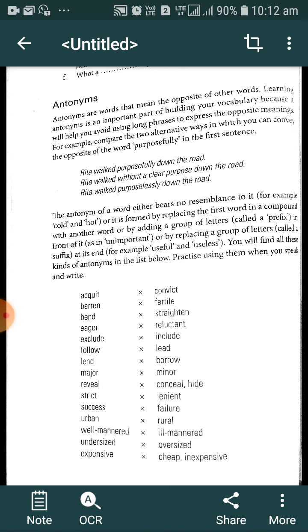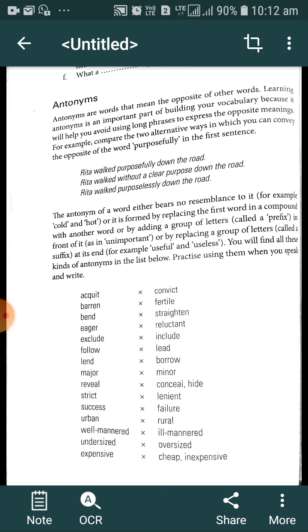The antonyms of words either bear no resemblance to the word. For example, cold, hot. The opposite of cold is hot. So, there is no resemblance between the words or in the spelling of those particular words. Or the antonym is formed by adding a group of letters called a prefix.